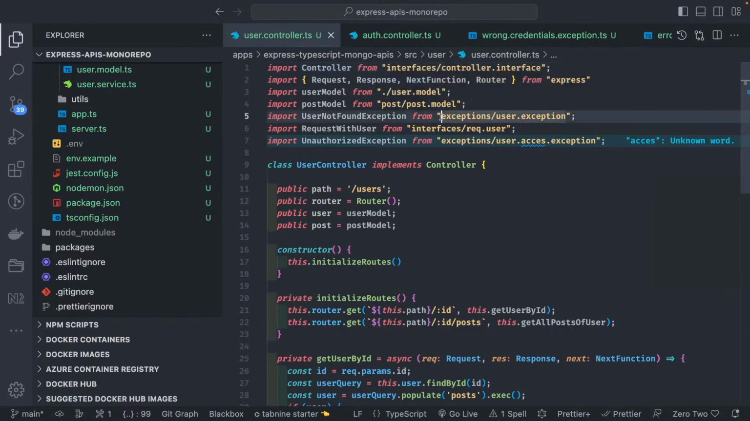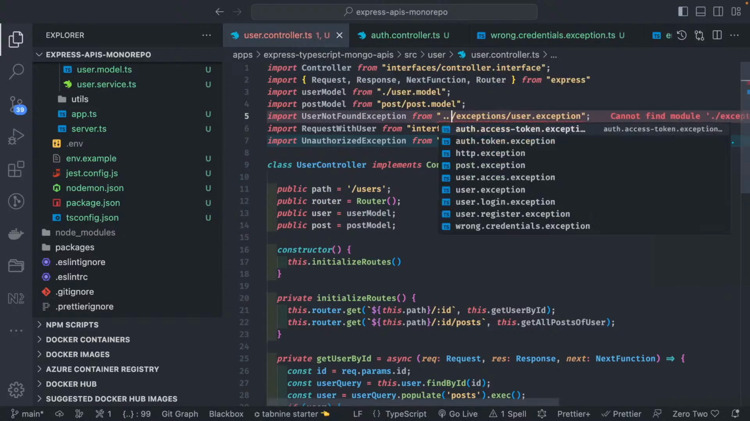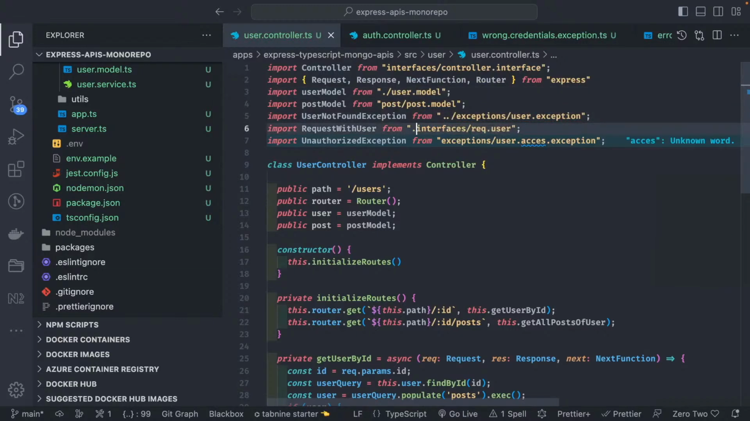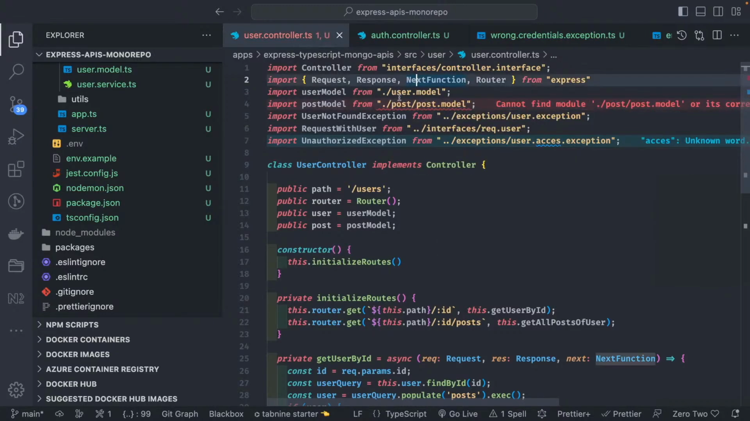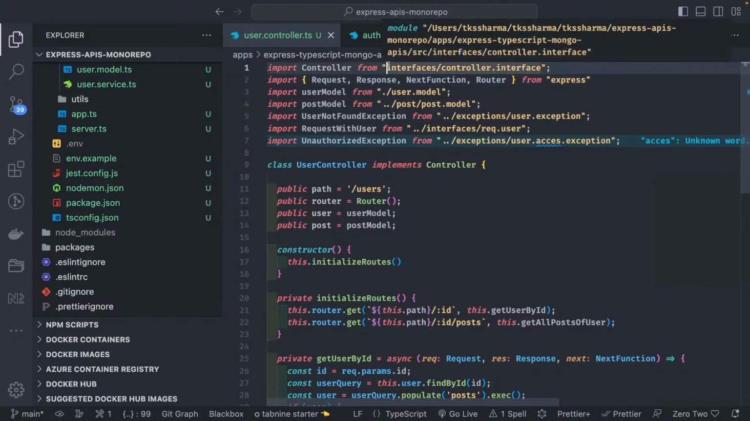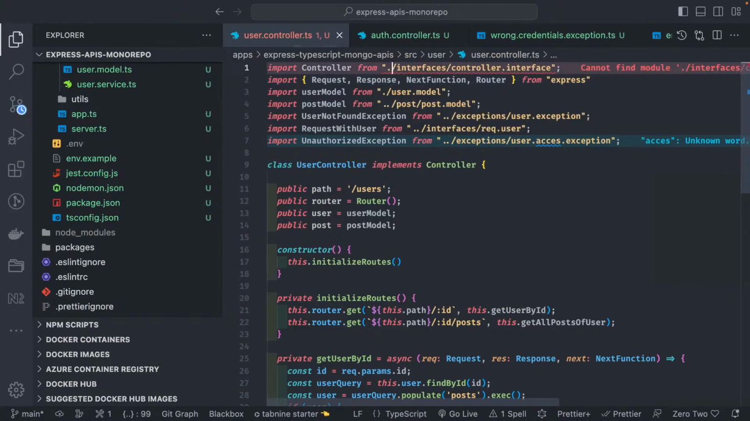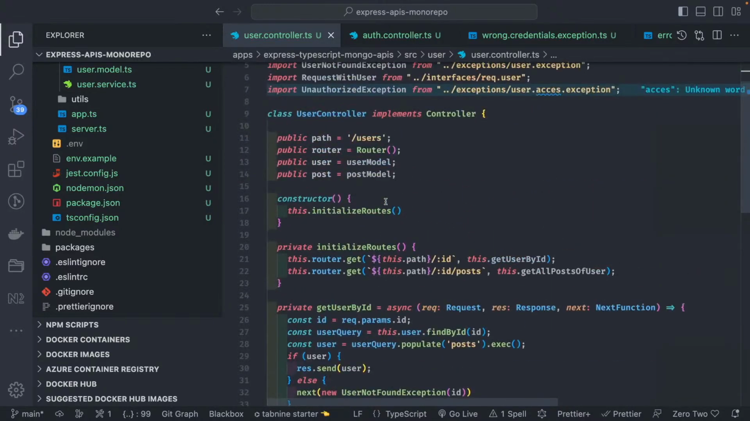Similarly, do you see anything? Exceptions, or we need to go back. Exceptions, interface, exceptions. Just fix all these things wherever you see. Okay, I think this is post model. Okay, once that is done, you should be able to start the application, and then we'll just play with the APIs.